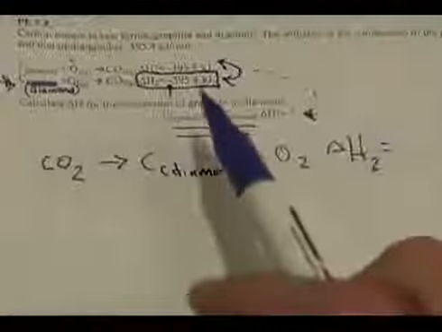Because I'm doing the reaction backwards, it now does not release 395.4 kilojoules. It needs to gain 395.4 kilojoules. It's this number right here.